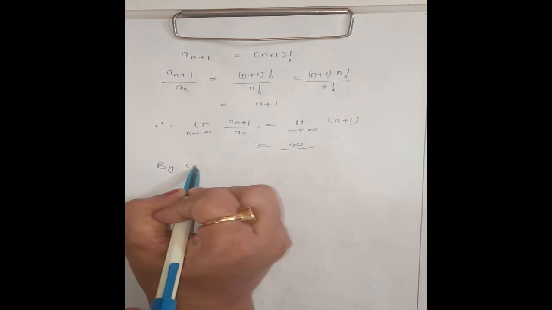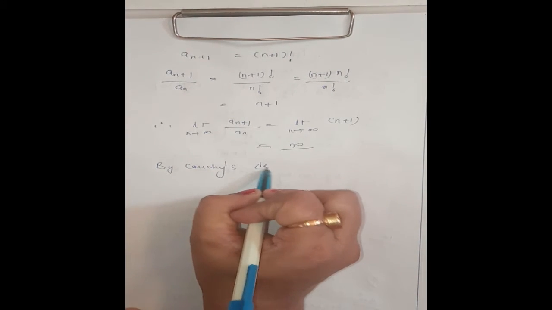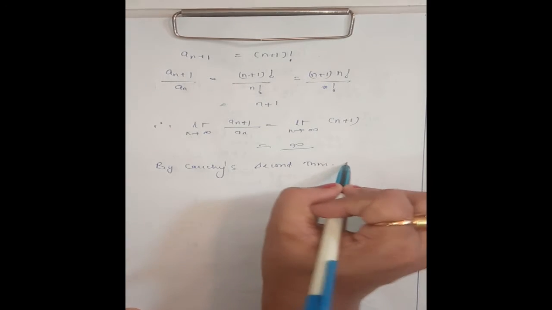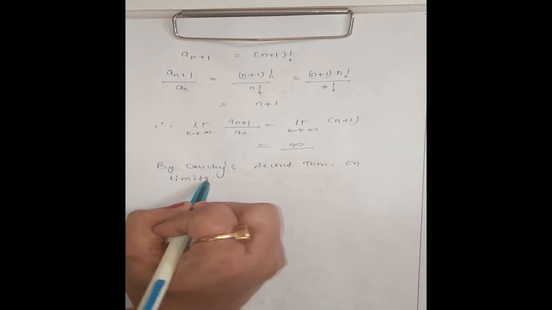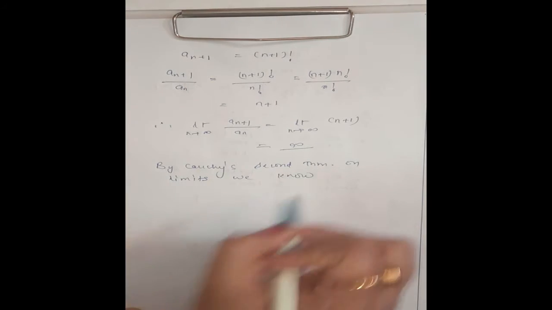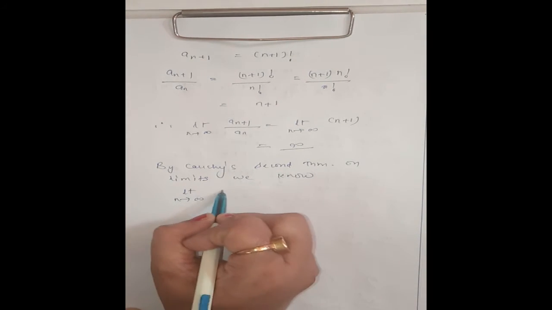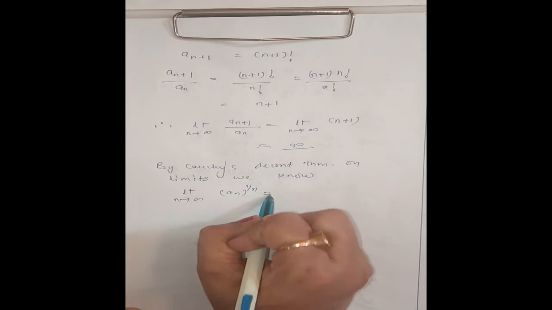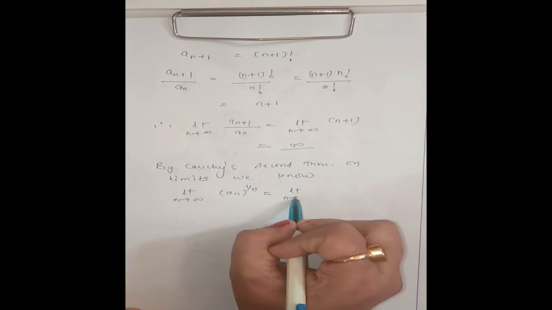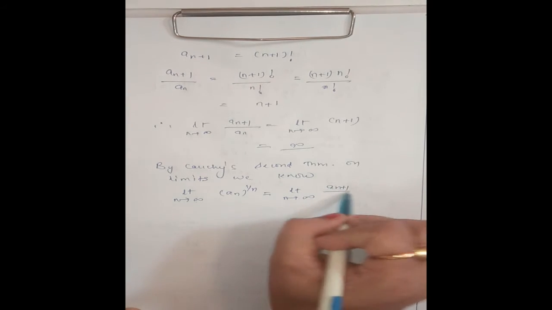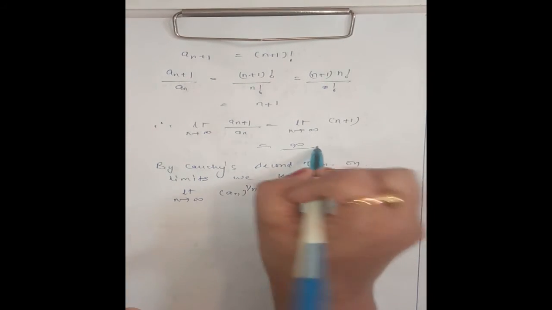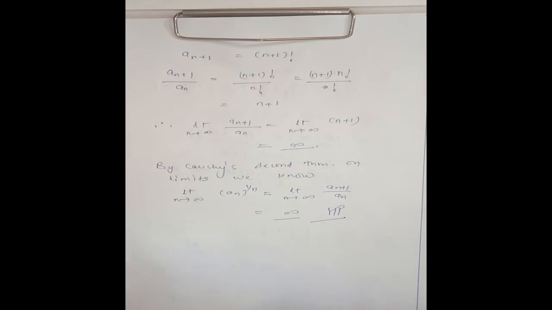Now, it is a sequence of positive terms. By Cauchy's second theorem on limits, we know limit n tending to infinity an power 1 by n is same as limit n tending to infinity an plus 1 divided by an, which is infinity here. Hence proved. Clear? This is how we can find the limit using Cauchy's first theorem on limits or second theorem on limits. Clear?